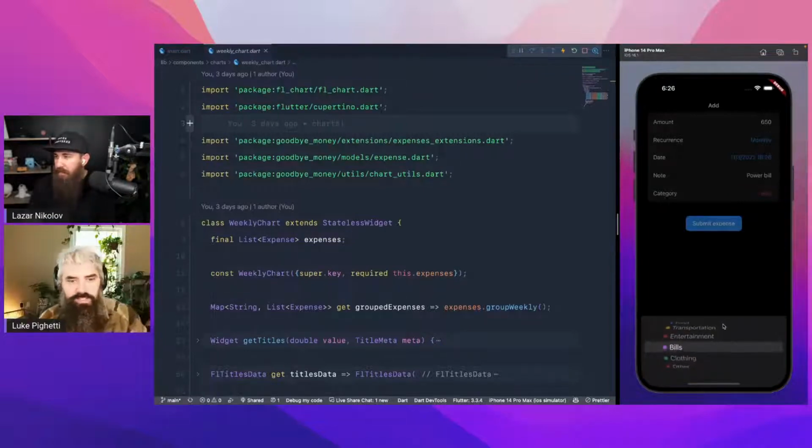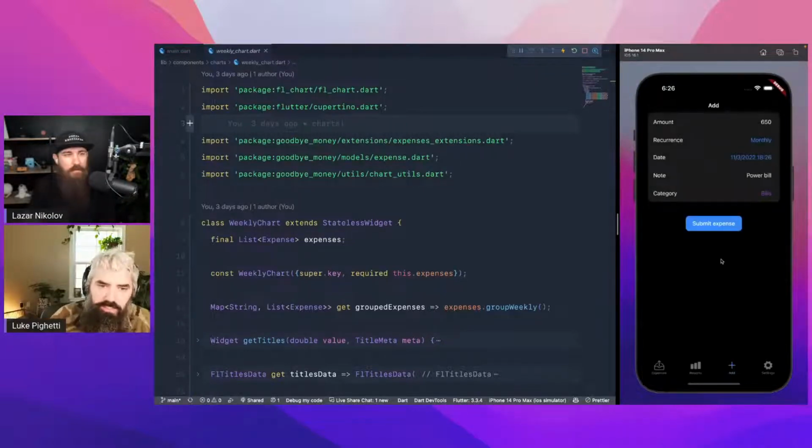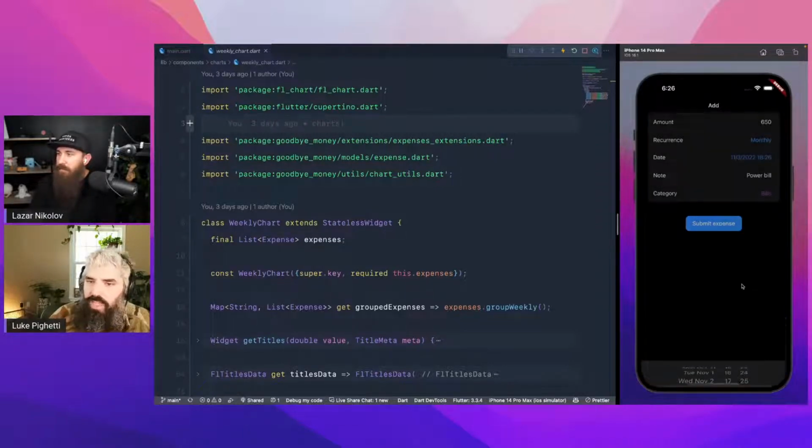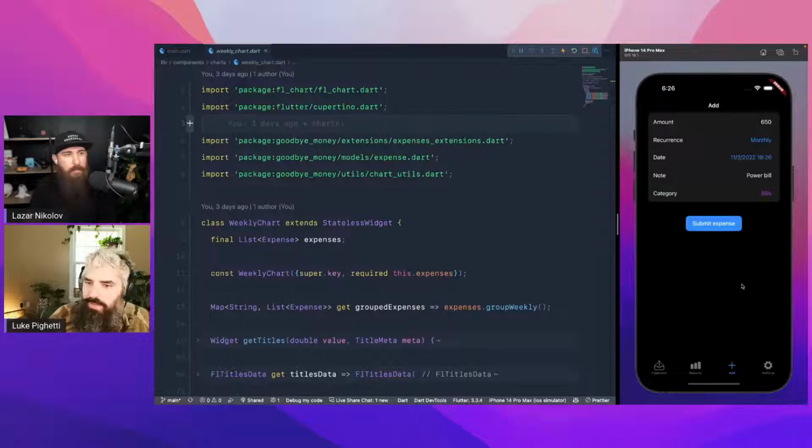Yeah, of course. No, that's awesome, you gotta have them color coded. Bills, power bill. This looks great, man. And it looks like your expenses are all mocked. Is that what I'm seeing? Yes, they are all mocked.